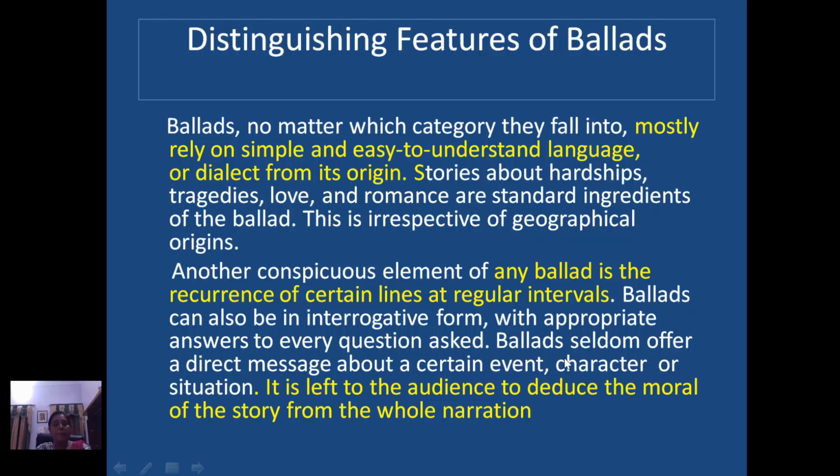Ballads seldom offer a direct message about a certain event, character, or situation. Usually you must see that ballads do not have a direct message about any event. It is left to the audience to deduce the moral of the story from the whole narration. So what is the purpose of this whole narration? Only the audience or the readers can deduce the moral. It is not directly said or stated in a ballad.